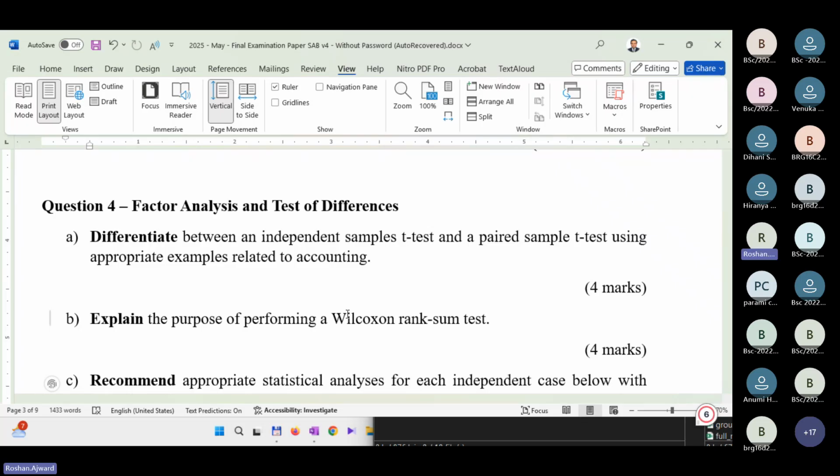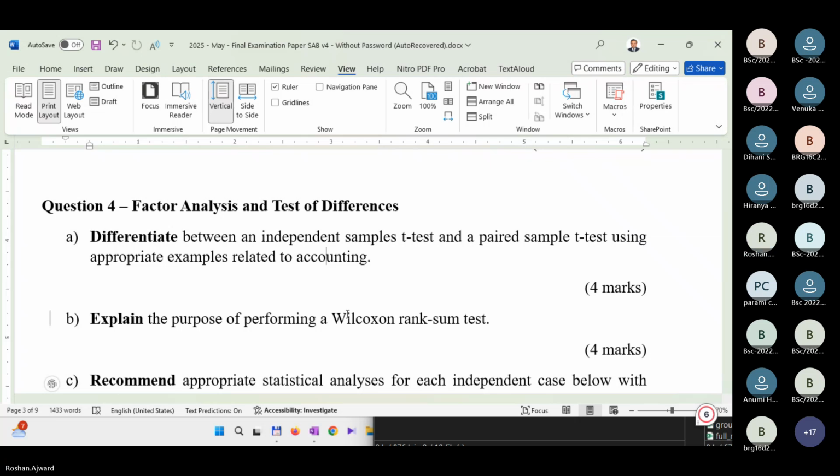So 2 systems, 2 independent samples. Then paired sample: you might take accountants before training and after training. You can apply that to auditors too, before training and after training, whether their efficiency has gone up. That's a paired sample t-test because you are taking the same person.